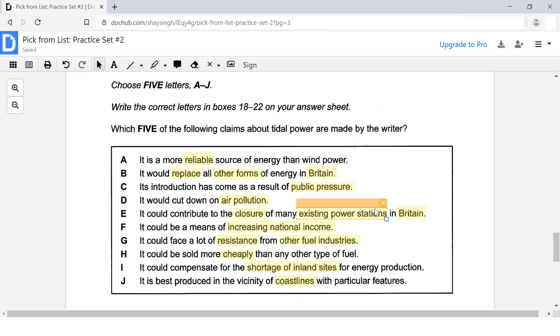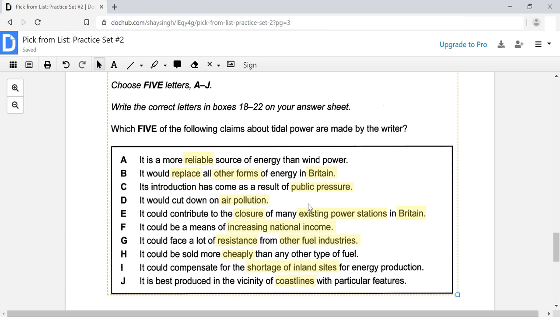Okay, so what I'm doing here is I'm trying to find the best keywords. There are a couple other words in here that I could use to find the right fit for the correct answer for this question, but I don't want to overwhelm myself with too many keywords. If you mark too many keywords, it's going to become difficult for you to keep them in the back of your mind. Okay, so try to keep them at a minimum.